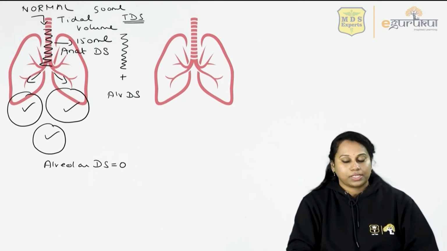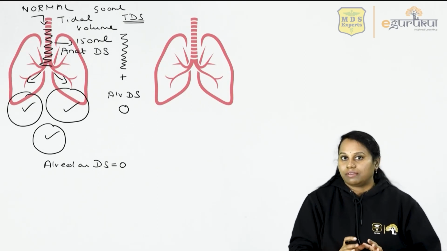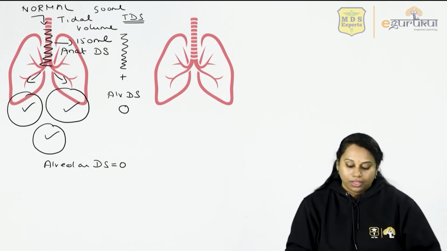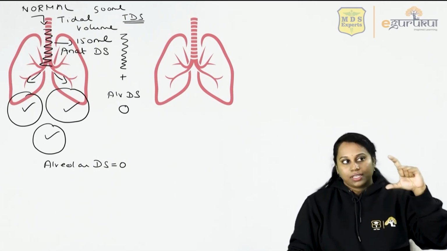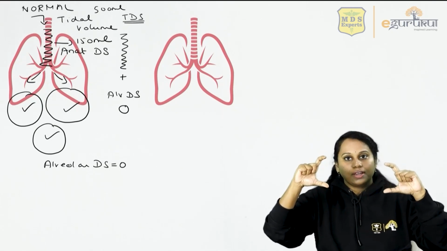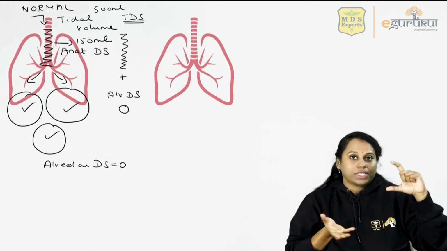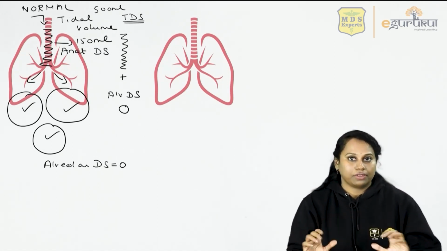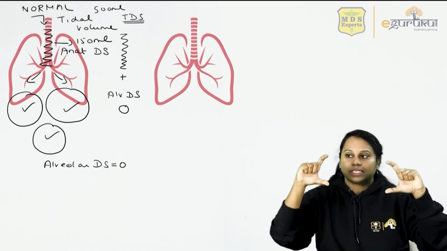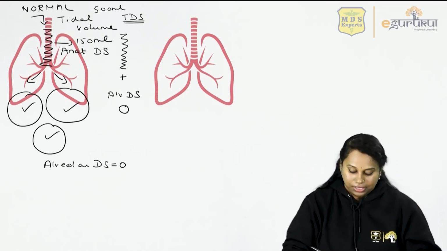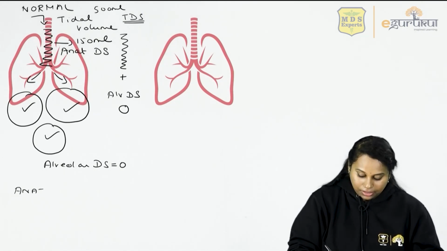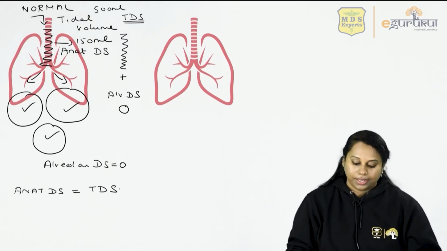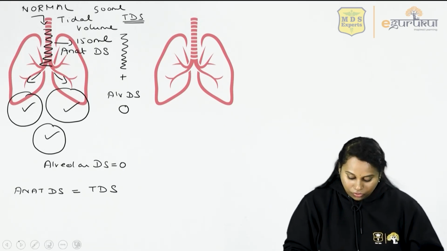What is his alveolar dead space? 0. Because all his alveoli are functioning well, he doesn't have any value for alveolar dead space. It's 0. So you see that anatomical dead space is equal to total dead space. Why? Because his alveolar dead space is 0. So in any normal person whose alveoli are all functioning perfectly well, anatomical dead space is equal to total dead space. This is a normal person.